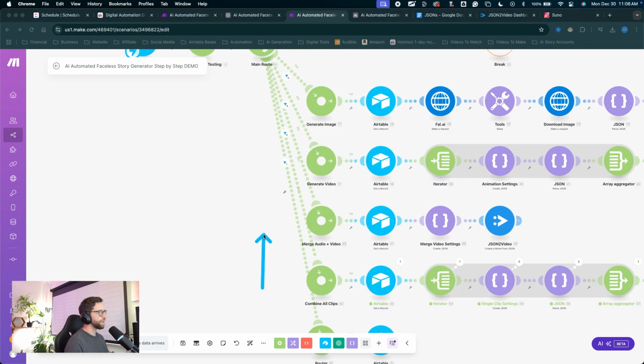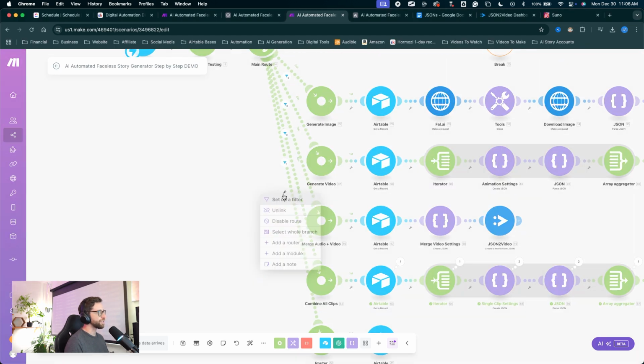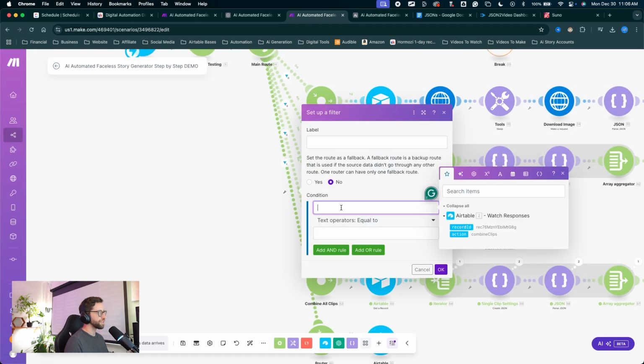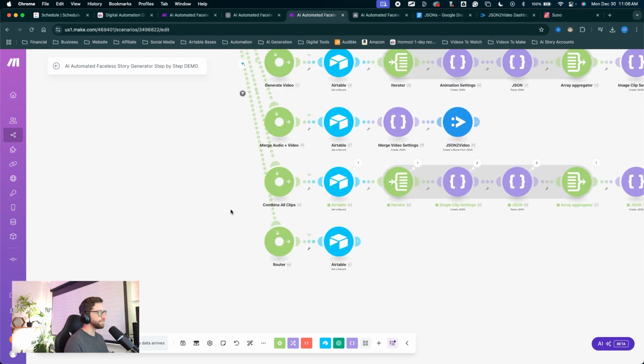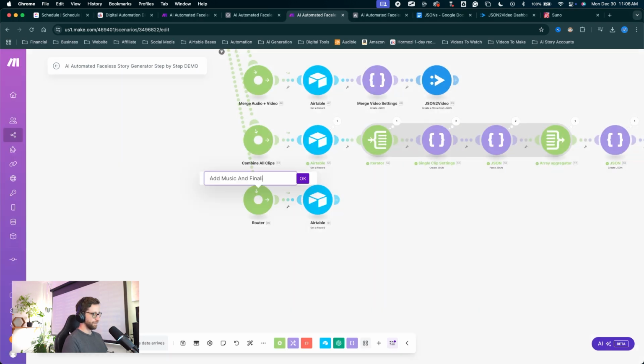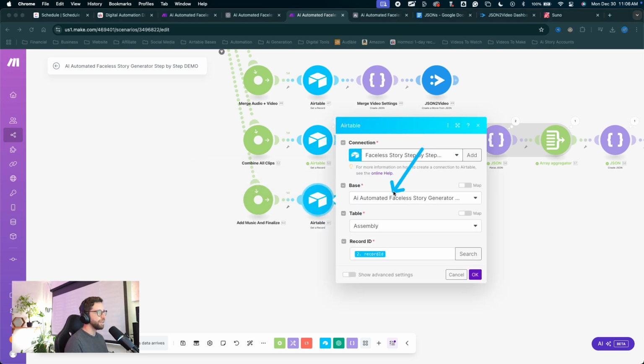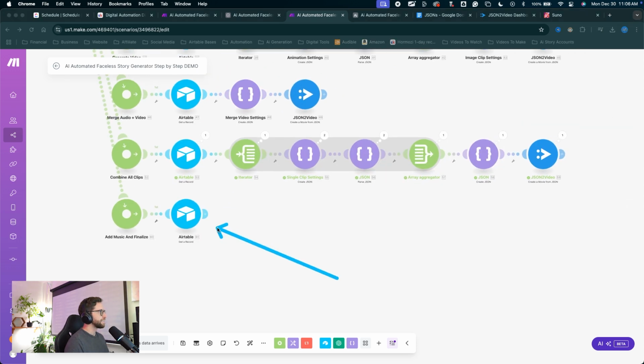Right away, I'm gonna come into the little wrench to set up a filter. The condition is where the action is equal to, and I'll paste in our variable right there. Click OK. Let's right click on this router, rename it, add music and finalize, click OK. And we can double check the settings in this Airtable module: base, table, assembly, record, record ID, click OK. Let's click the plus to create a new module.